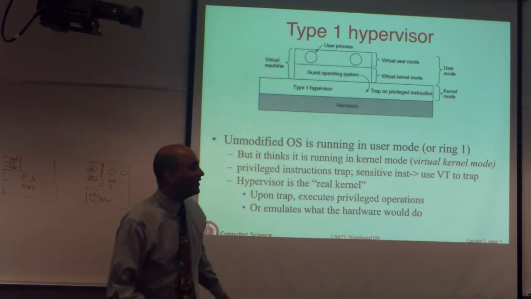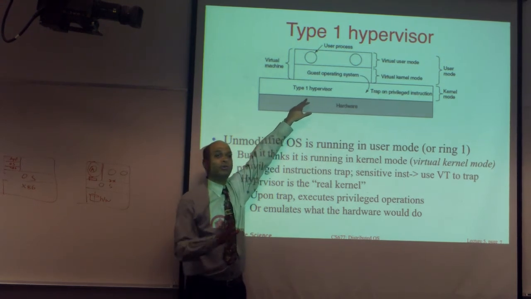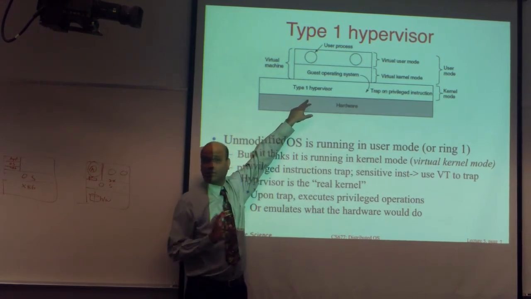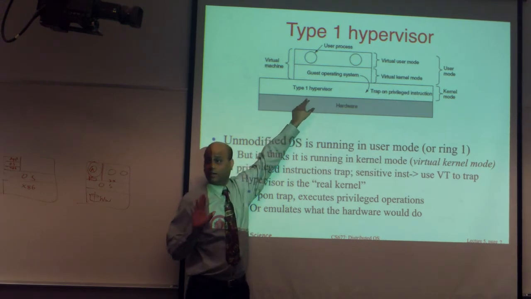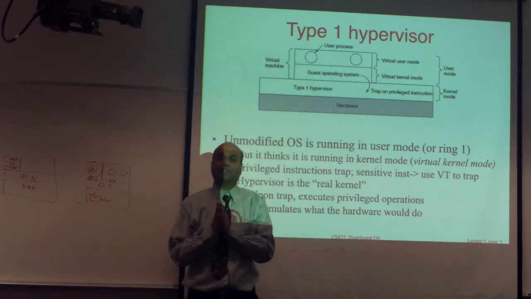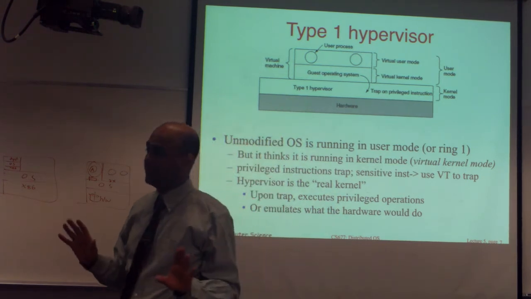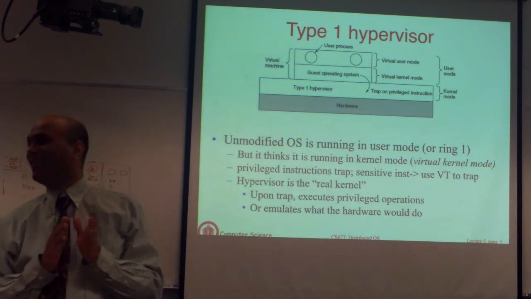The type 1 hypervisor is what boots up on the machine. There's no real kernel. So it is managing all the underlying hardware on the machine. If the type 1 hypervisor is managing underlying hardware, we will trust it, which means we will run it in kernel mode. So it's not user mode, unfortunately.